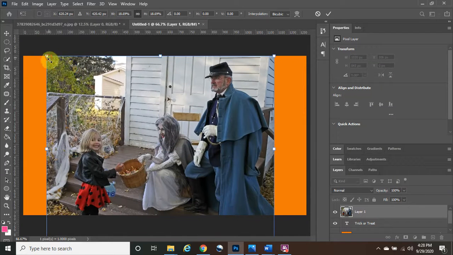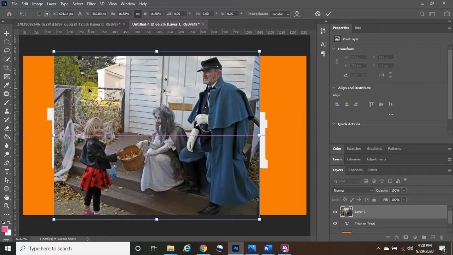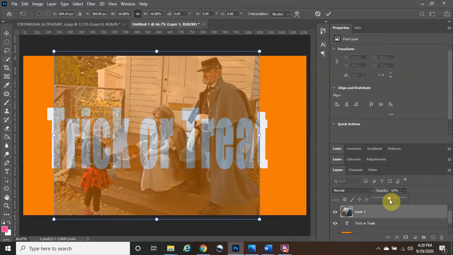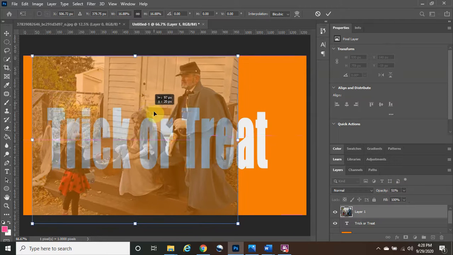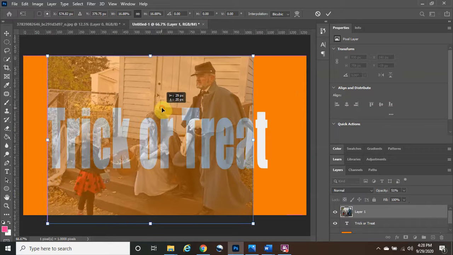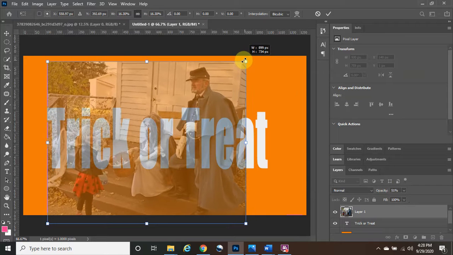So now that we're super close, we want it to be precise. Okay, so what we're going to do, we're going to come down here because layer one is already highlighted. We are going to go to the opacity, which is at 100 right now. We're going to go to around like 50 or so. As you can see, you can actually see both of them. So now you don't have to guess anymore. You can actually just drag it, make it a little bit smaller.